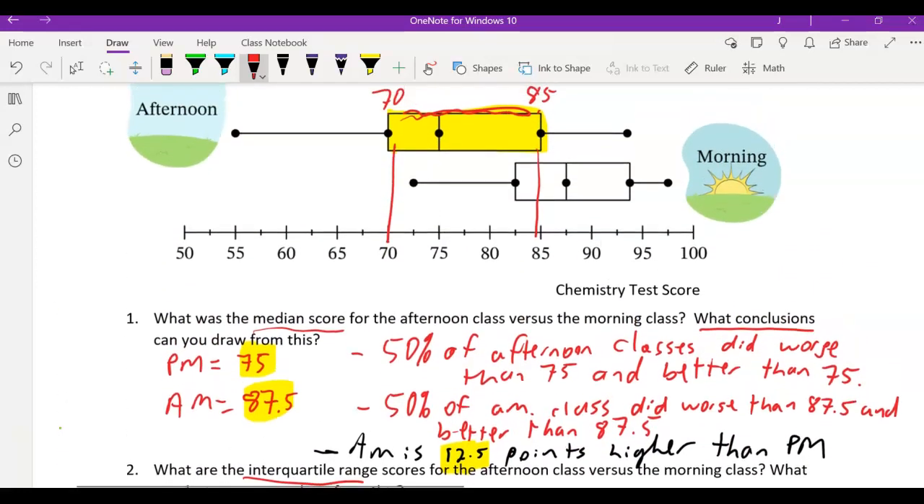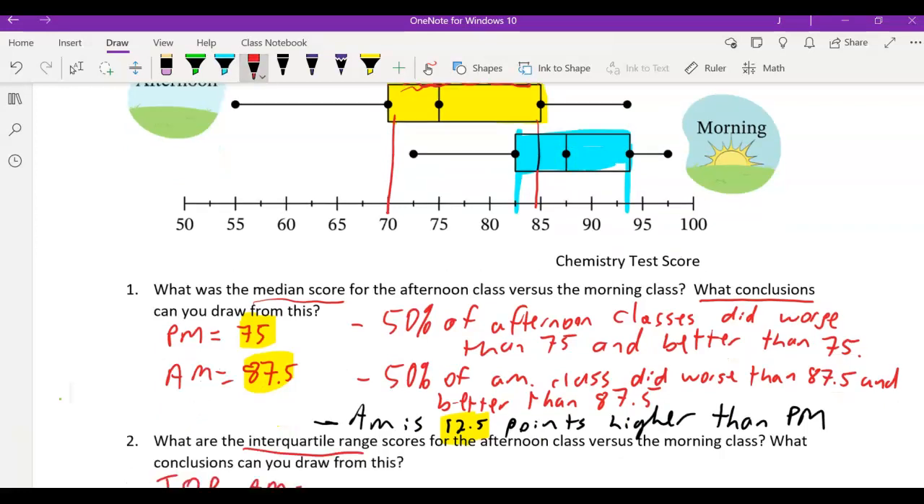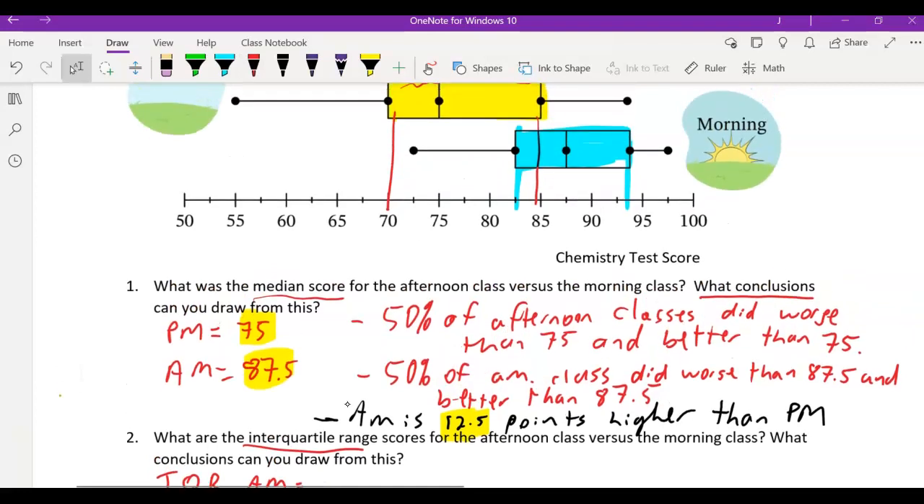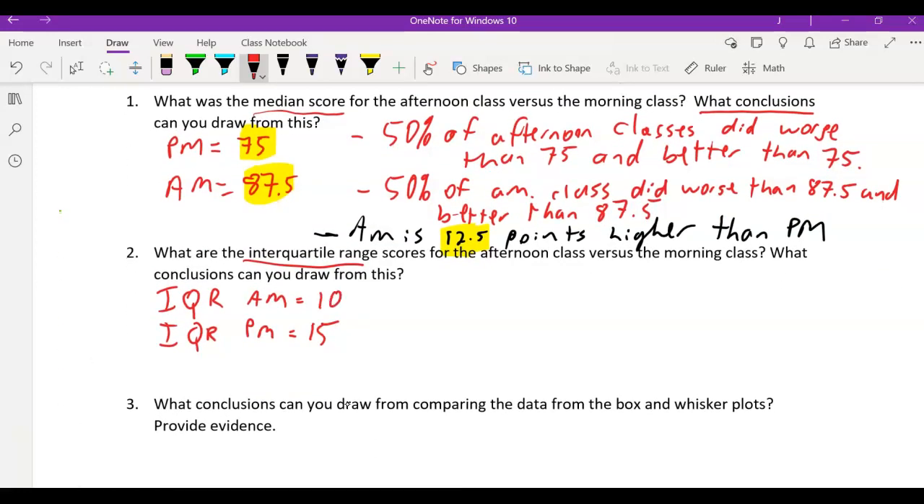The IQR for the AM class will be found the same way. Here is this number, that's 82.5. All the way here, this is probably 93, 92. So let's just do that, and we will get that number here as 82.5, and let's make that 92.5. That way we have even numbers. So if you subtract that, that's 10, right? So let's just say that's 10. It's about 10. So it's a good educated guess.